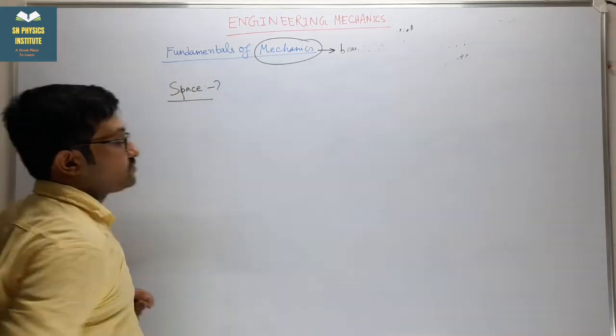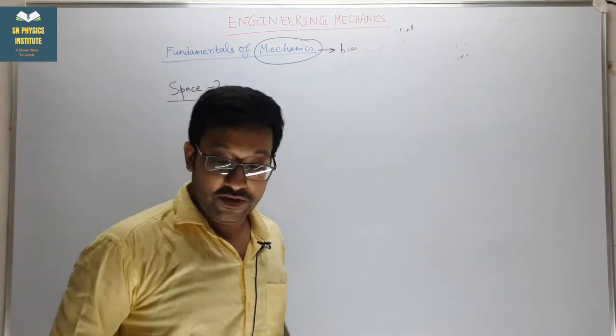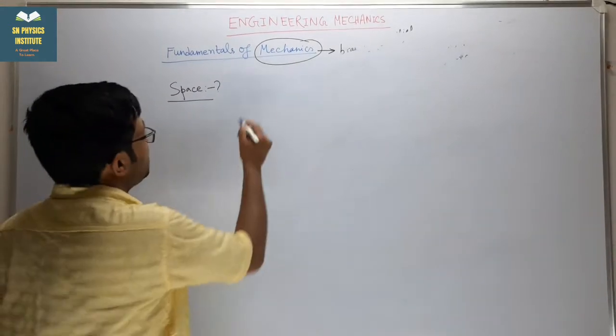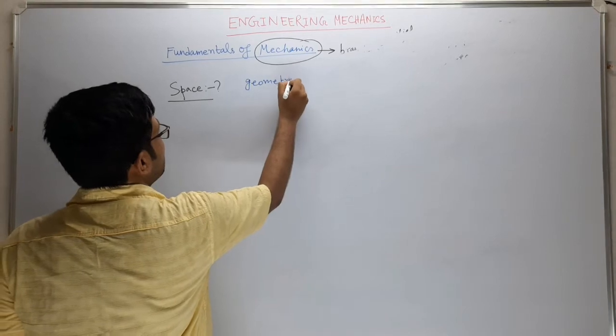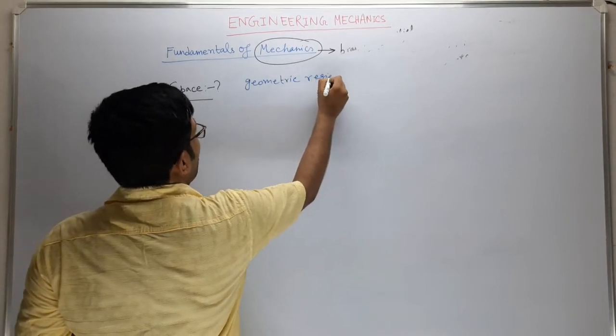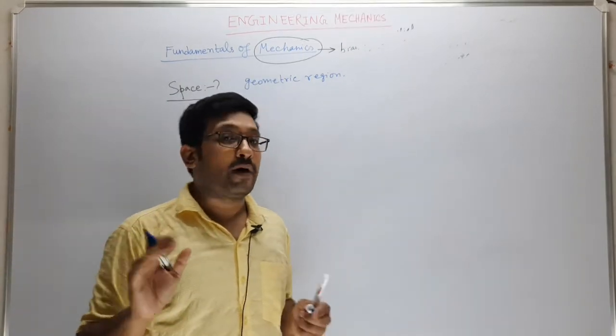What do you mean by space? Space is actually a geometric region where you can define the position of the particle.